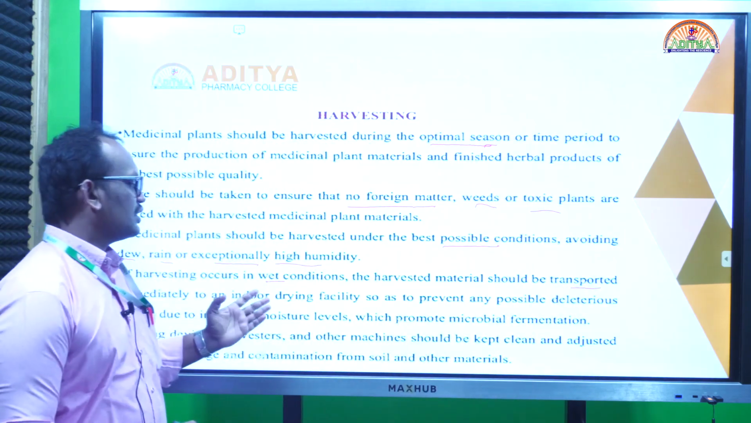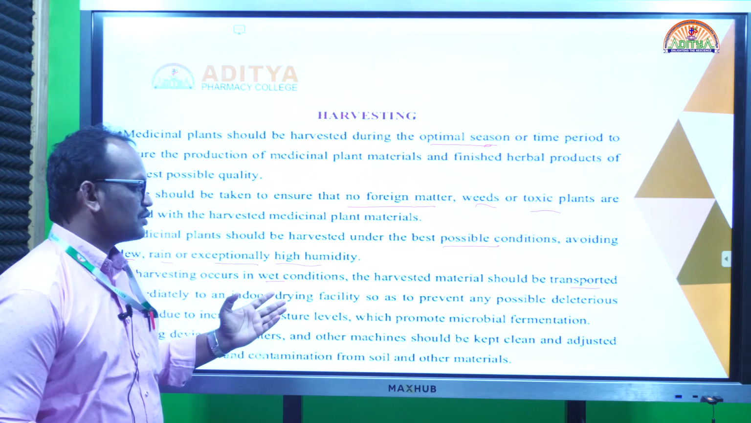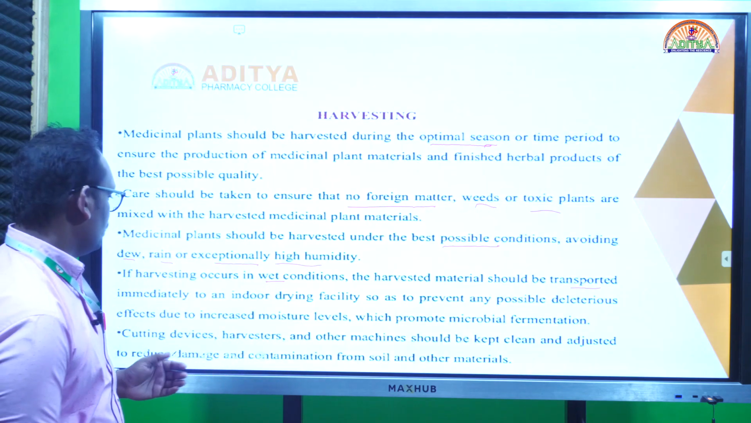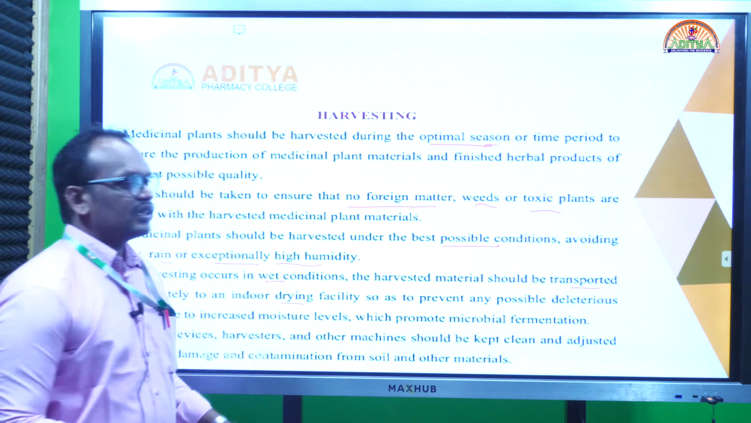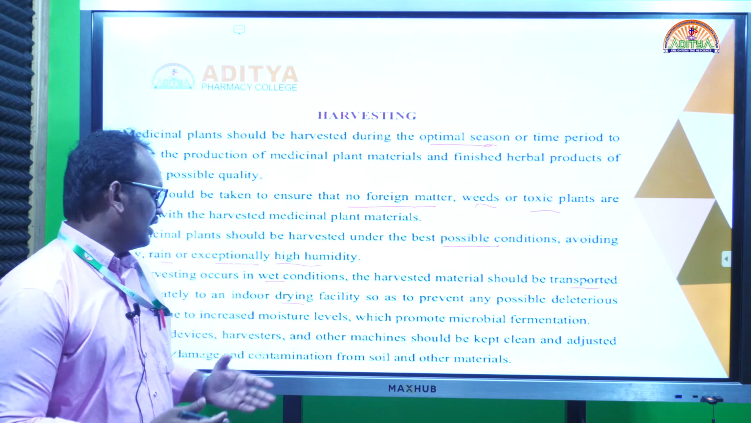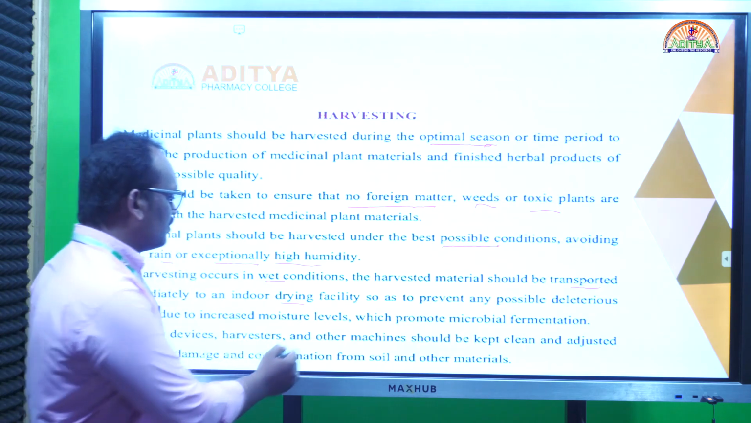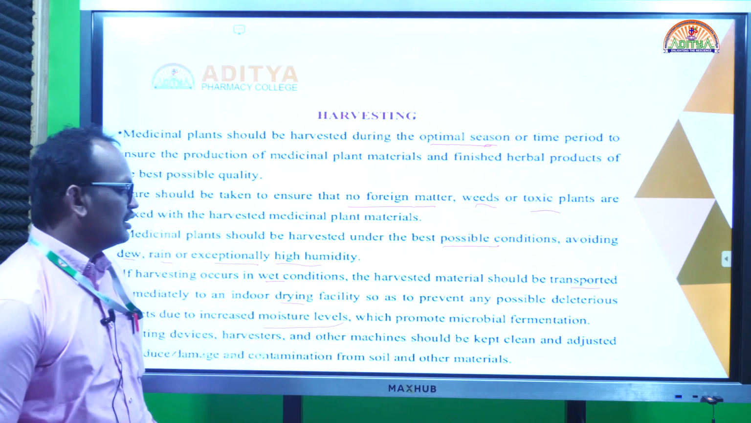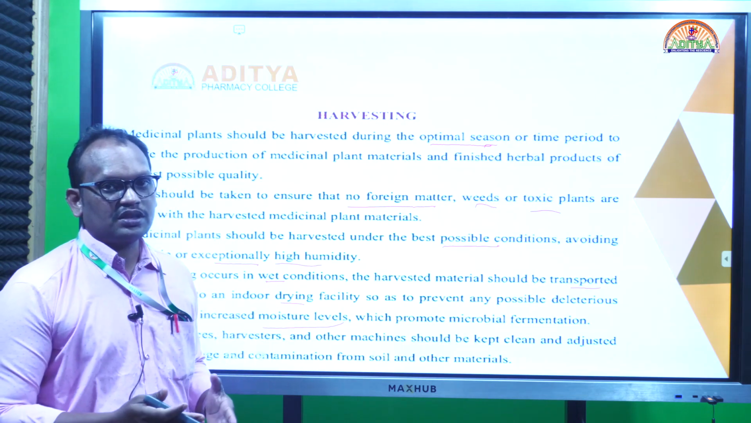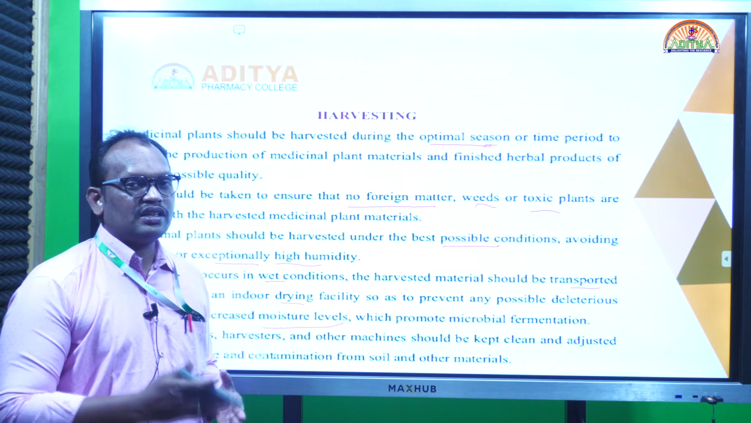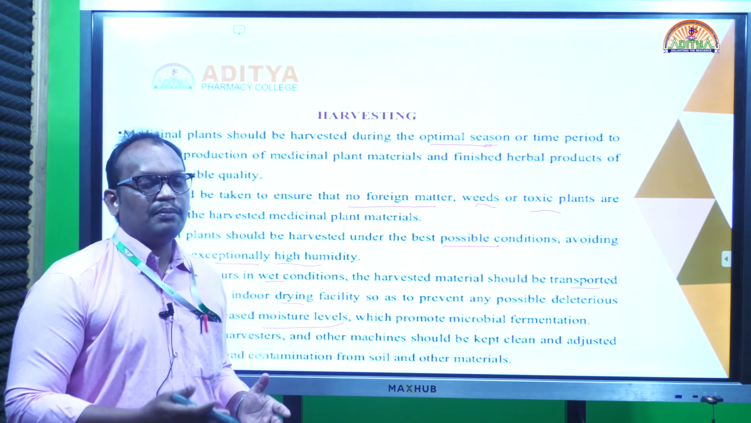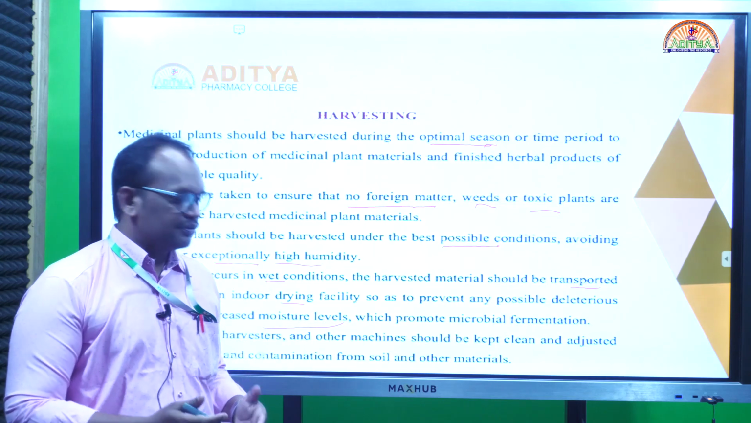Sometimes the drug is collected in wet condition, so we immediately subject it to drying facilities. Sometimes we apply artificial drying, sometimes sun drying, sometimes shade drying. The leaves generally we subject to shade drying. Sometimes the tubers and such we cut into small pieces, and after that subject to artificial drying or direct sun drying. We apply these based on the plant materials. Generally delicate plant parts we subject to shade drying.